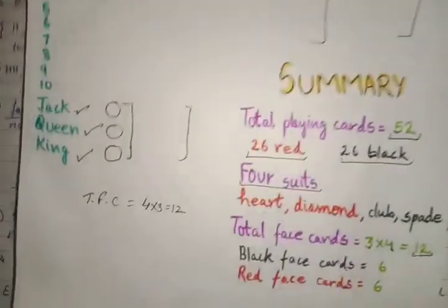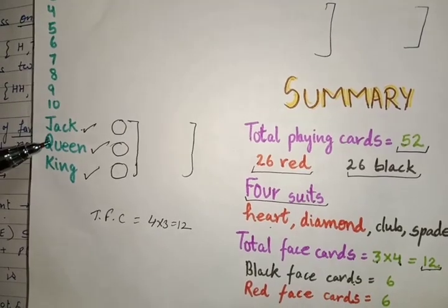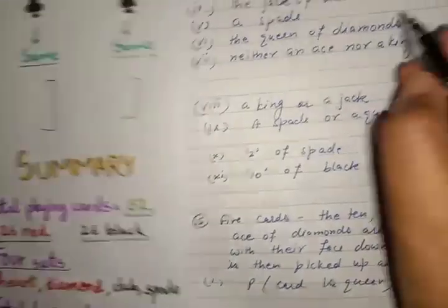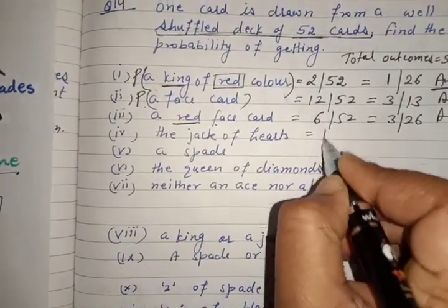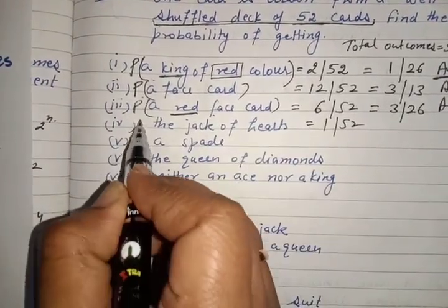Next is jack of heart. Just see heart. This is heart. Jack of heart. How many jack of heart? 1. So it is 1 upon 52. I think you can do all parts on your own now. Nothing is difficult once you learn the